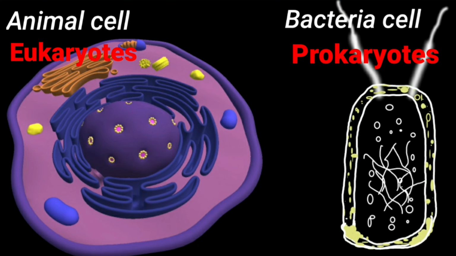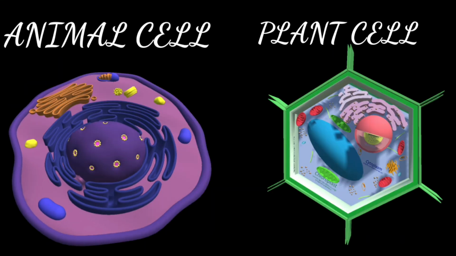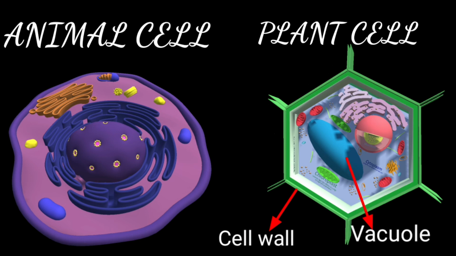A plant cell differs from an animal cell in the following respects. It has a cell wall which gives it a definite shape and protects it from bursting. It contains large vacuoles. It has plastids which contain pigments or help in storage of food. Plastids which contain chlorophyll, the green pigment, are called chloroplasts.